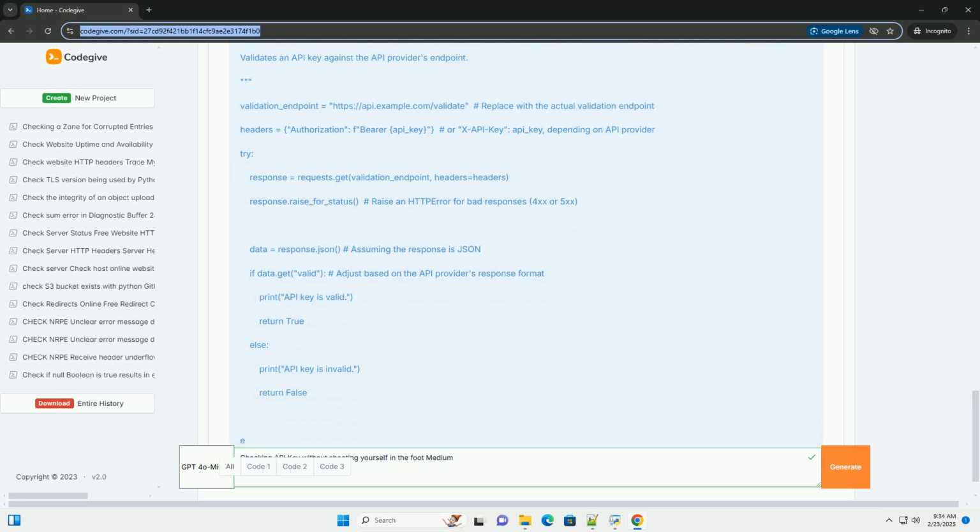Explanation. 1. Install Boto3: pip install boto3. 2. Configure AWS credentials. You'll need to configure your AWS credentials using the AWS CLI or IAM roles, recommended for EC2 instances. 3. IAM permissions. The IAM role or user running this code needs the necessary permissions to access AWS Secrets Manager, specifically secretsmanager:GetSecretValue.